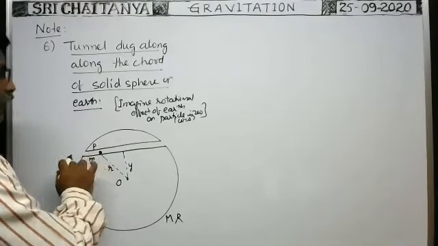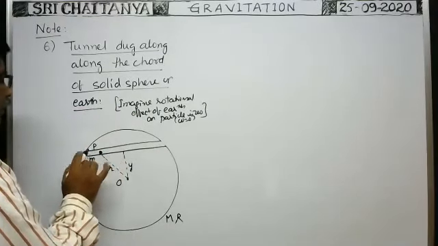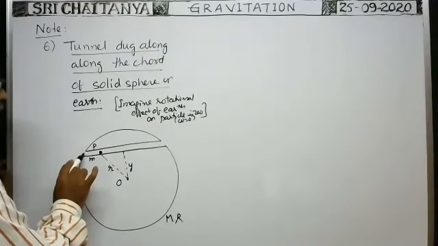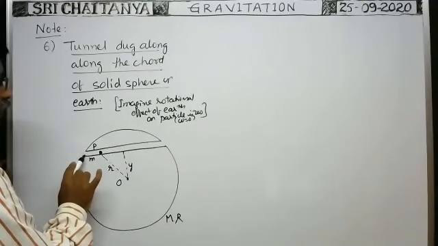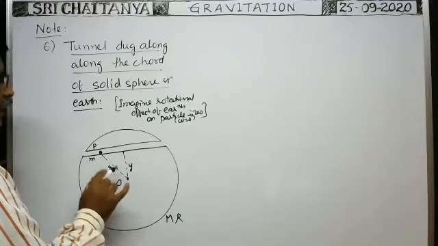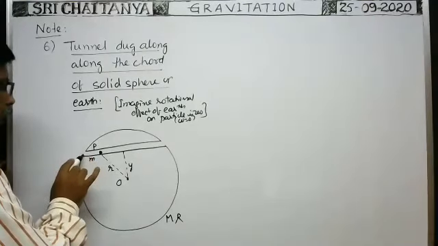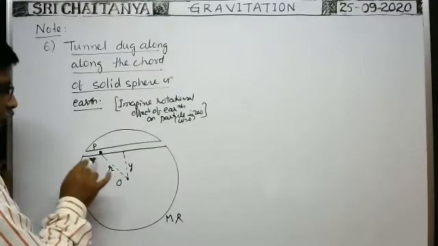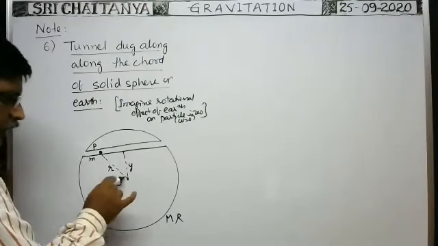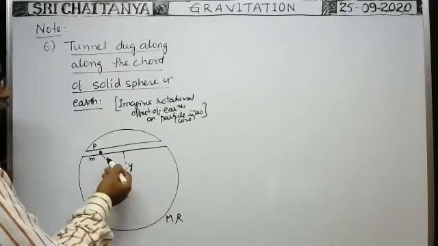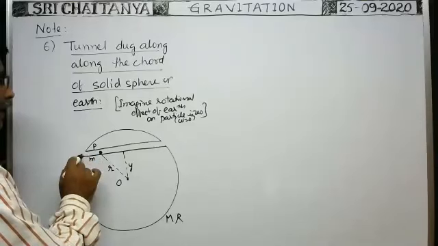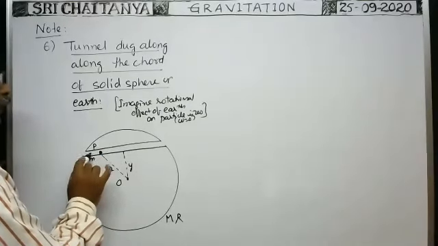Suppose one tunnel is made along the chord here, and when the particle of mass small m is released at this point, because of gravitational force of attraction acting towards the center, the particle moves. Actually, the particle would travel towards the center, but as there is no tunnel here along the diameter, the component of the force acts on the particle along the tunnel. Due to that, the particle moves in this direction.